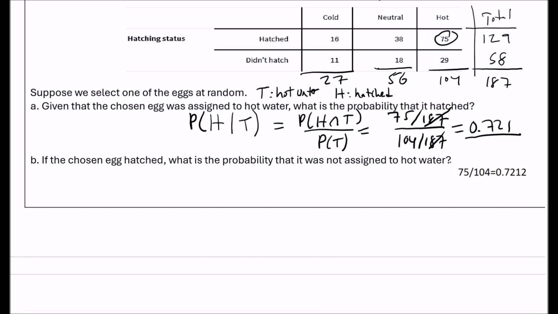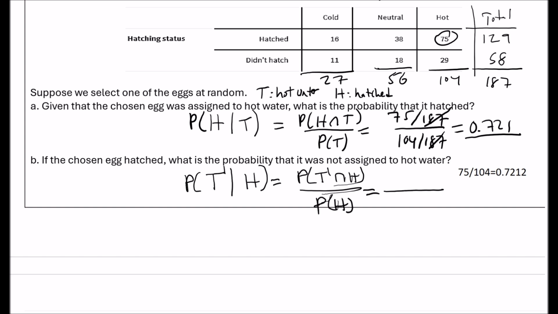All right, if the chosen egg hatched, what's the probability that it was not assigned to hot water? So given H, what's the probability that it was not assigned to hot water, so T prime. So the probability of T prime and H divided by the probability of H. How many eggs hatched but were not hot?